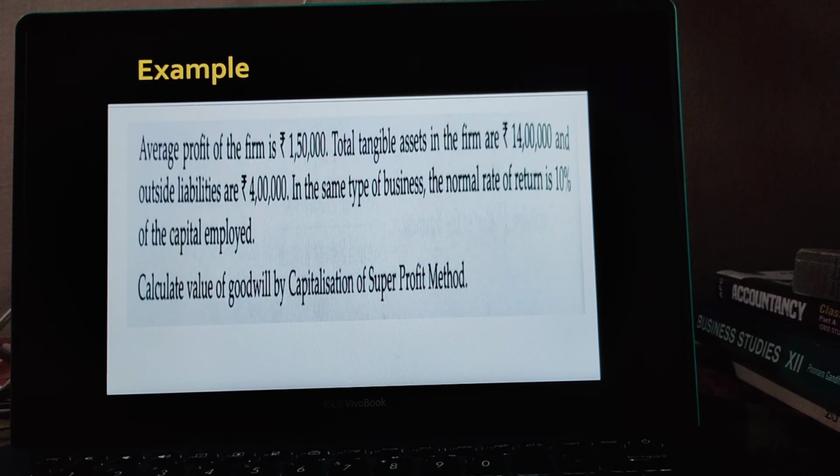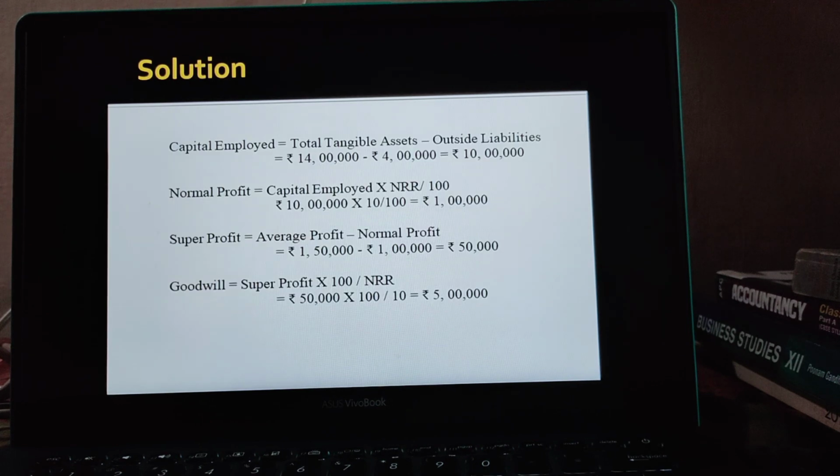One question: average profit of the firm is rupees 1,50,000. Total tangible assets in the firm are rupees 14 lakh and outside liability is rupees 4 lakh. In the same type of business, normal rate of return is 10% of the capital employed. Calculate the value of goodwill by capitalization of super profit method. Now we have the solution.